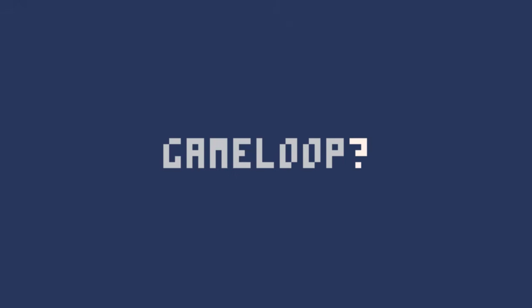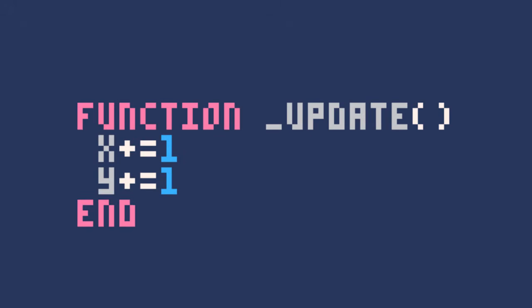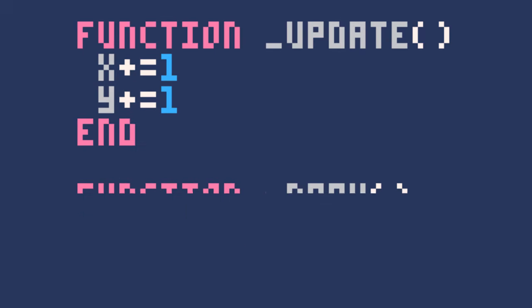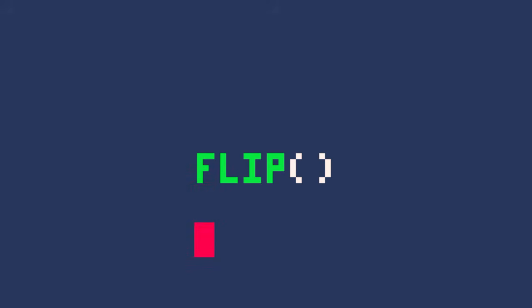The first thing I needed to do was define how our game loop works. Typically in Pico 8, you use the callback function _update, which is called 30 times a second to update your game, and the _draw function to draw to the screen 30 times a second. To save on characters, we'll instead call a function called flip. When this function is reached, code execution stops for 1/30th of a second and the current frame is drawn to the screen. Then the code continues.